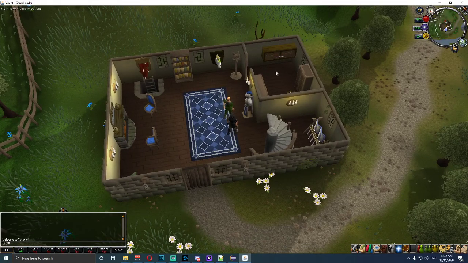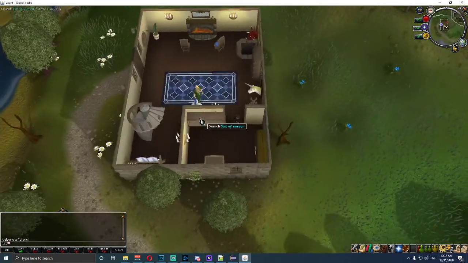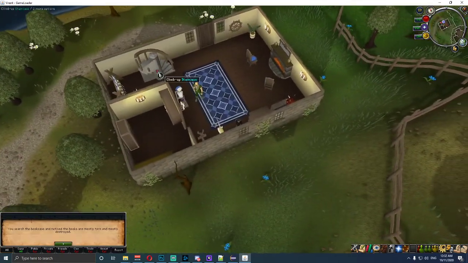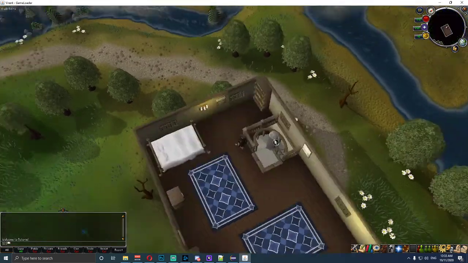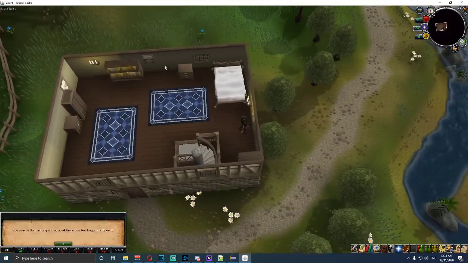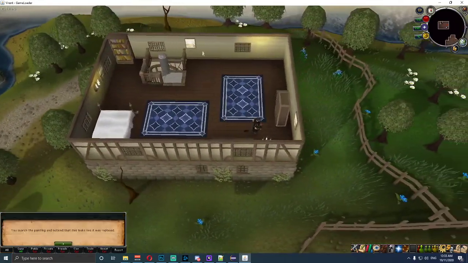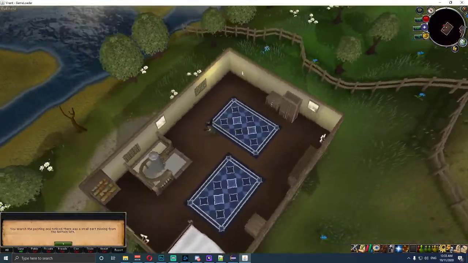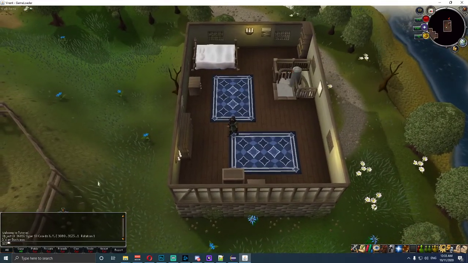So what we need to do now is click on this. You notice the chest when you searched it. Okay, click on this, click on the bookshelf, go upstairs. Actually, no, search this rack first. Then go upstairs, search the painting, search the other painting. As you can see, I'm getting all these dialogues. I'll show you something quickly as well. Now, the bookshelves up here work as well.